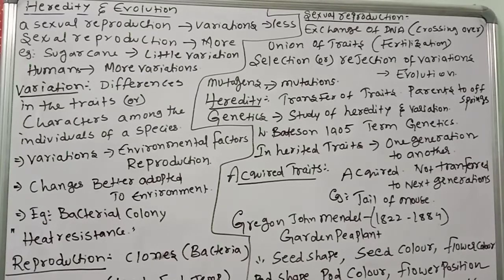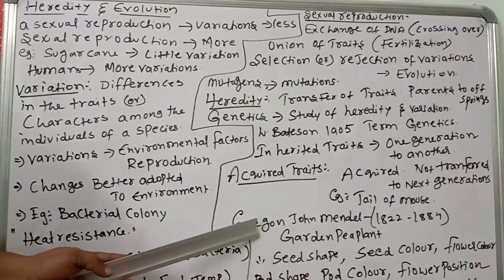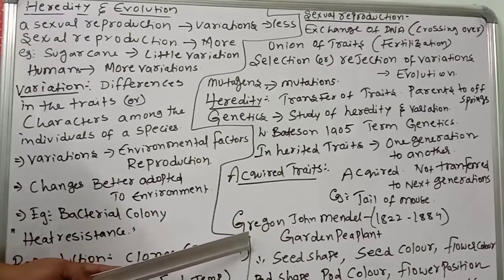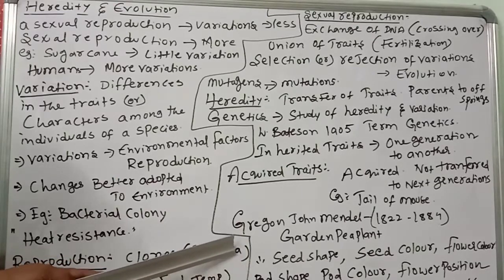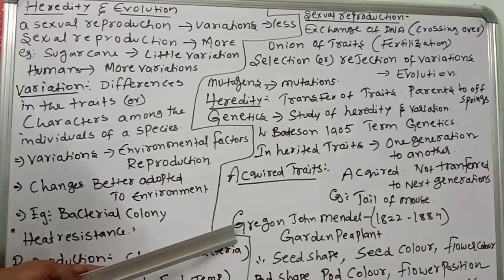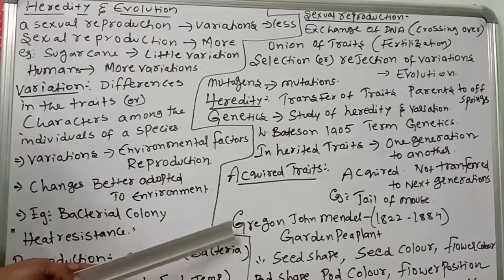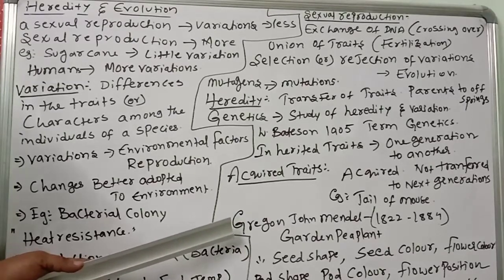Next, Gregor John Mendel. Remember this name, very important. He was a great scientist, 1822 to 1884. He was a first-class science and mathematics student. He gave different laws about evolution and heredity. He gave so many important pieces of information to the world. He also published one book.